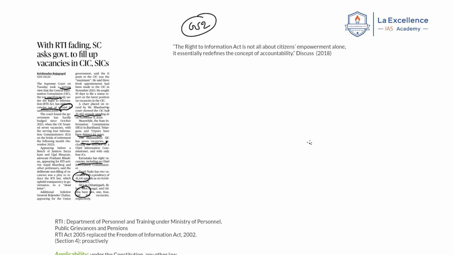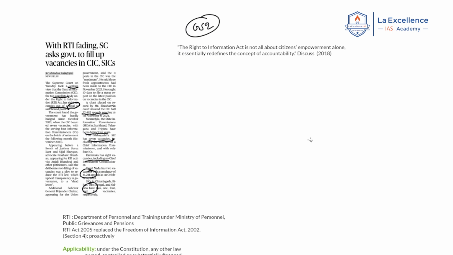Now this article is saying that with RTI fading, the Supreme Court asks the government to fill up the vacancies in the Central Information Commission and State Information Commissions. What is the context of the news? Recently, the Supreme Court took serious note that the Central Information Commission, the top body established under the RTI Act for enforcing the act, has a lot of vacancies. Especially it is saying that there are 7 vacancies out of the total 11 notified positions, right?